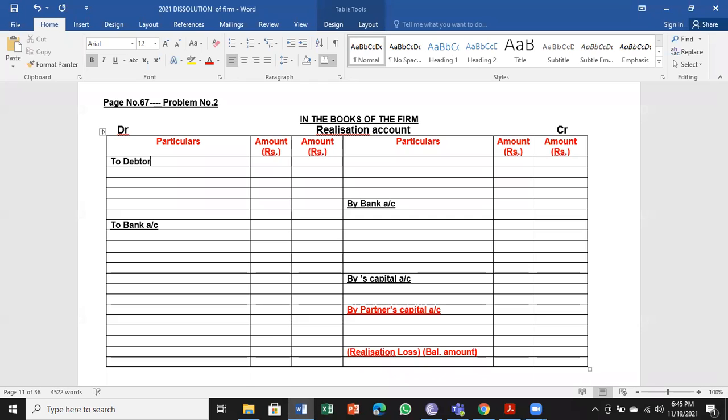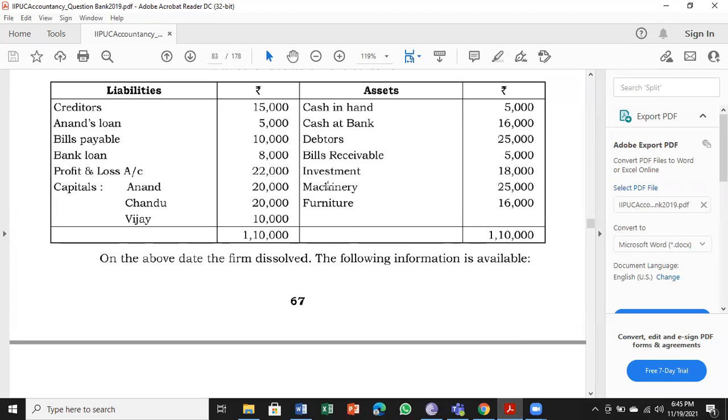To debtors account, 25,000. To bills receivable account, 5,000. Next, we have investments on the asset side and the machinery. Investments 18,000, machinery 25,000.